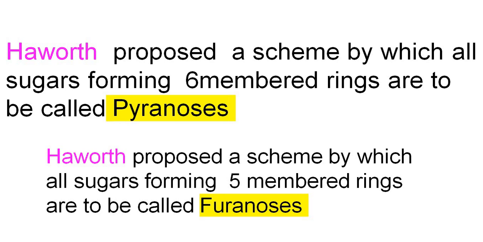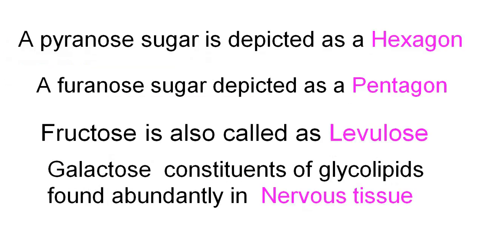Haworth proposed a scheme by which all sugars forming 6-membered rings are called pyranoses. Sugars forming 5-membered rings are called furanoses. A pyranose sugar is depicted as a hexagon. A furanose sugar is depicted as a pentagon. Fructose is also called levulose.